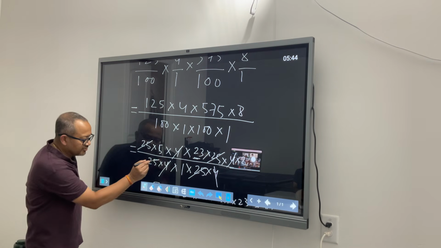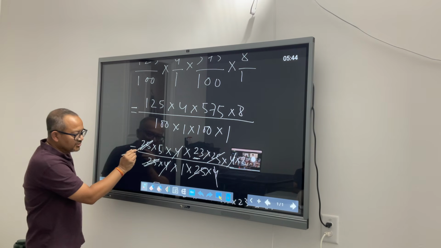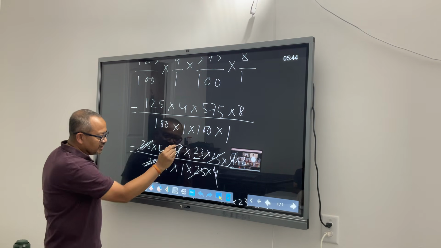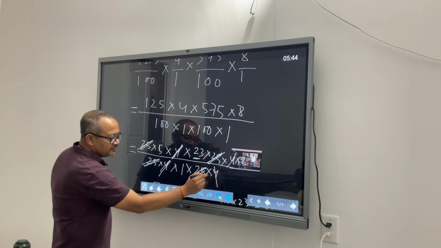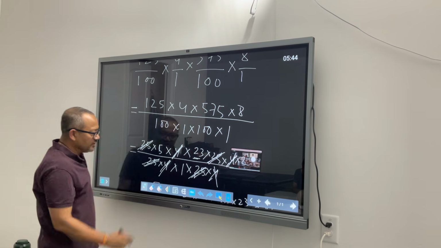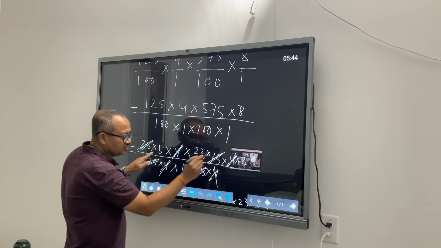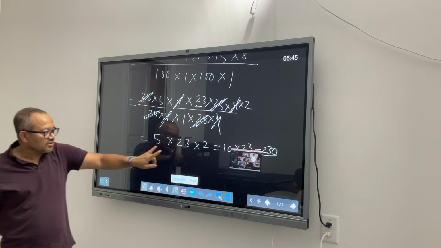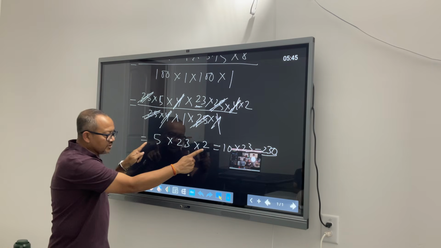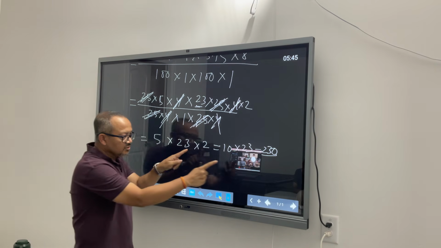So I am doing tic-tac-toe. This one tic-tac-toe. This 4 and this 4 tic-tac-toe. This 25 and this 25 tic-tac-toe. This 4 and this 4 tic-tac-toe. What do we have? 5 into 23 into 2 divided by 1. So 5 into 23 into 2. 5 into 2 gives you 10. 10 times 23 gives you 230.